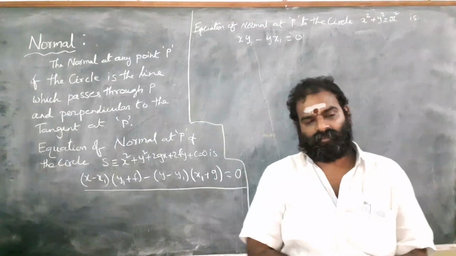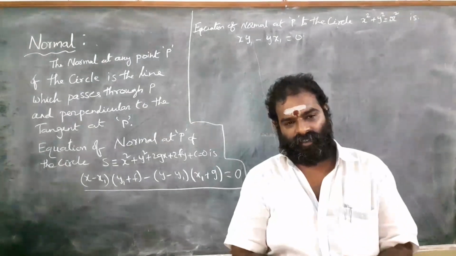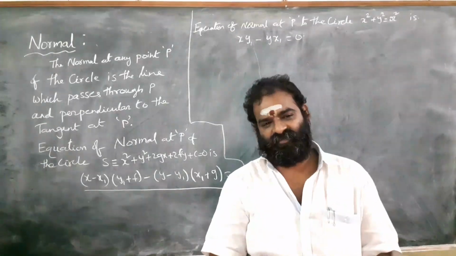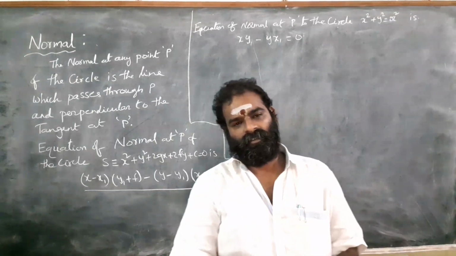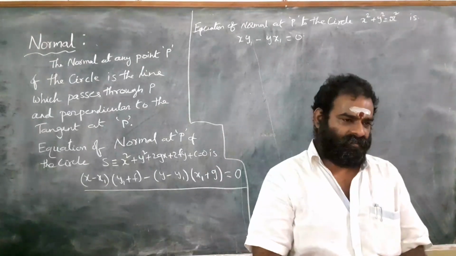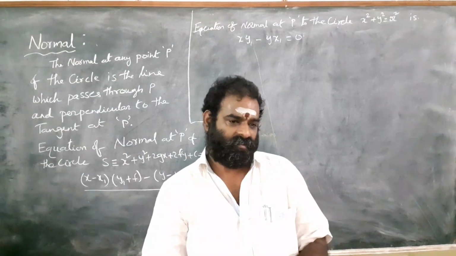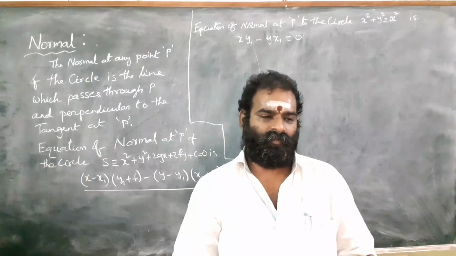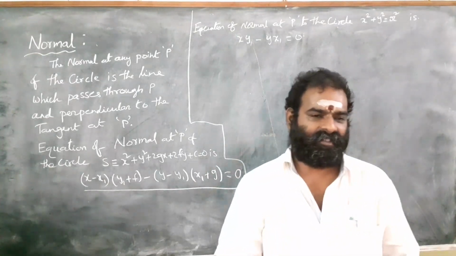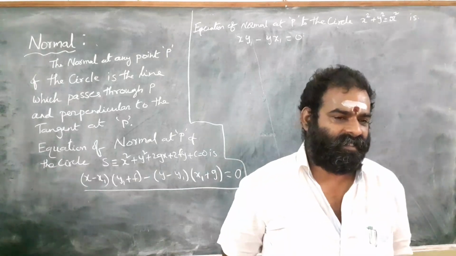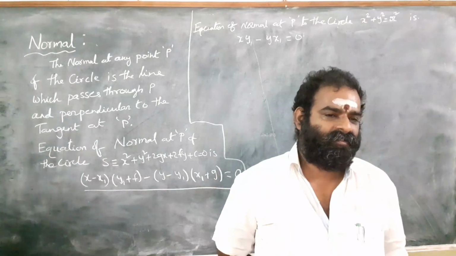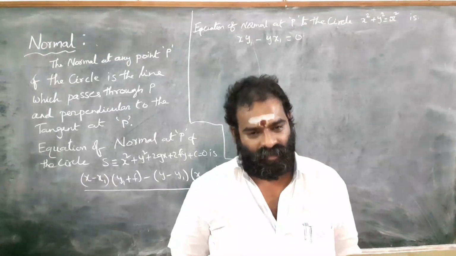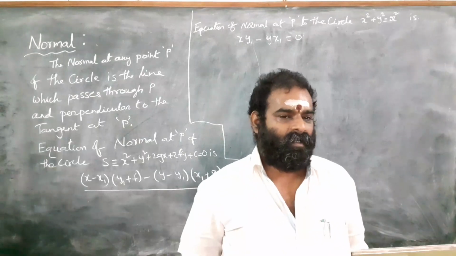In yesterday's class, we discussed very important concepts like the equation of tangent in various conditions, and the equation of chord. Today, we are going to discuss one more very important concept. You have to observe very clearly. That concept is normal. What is the normal of a circle?